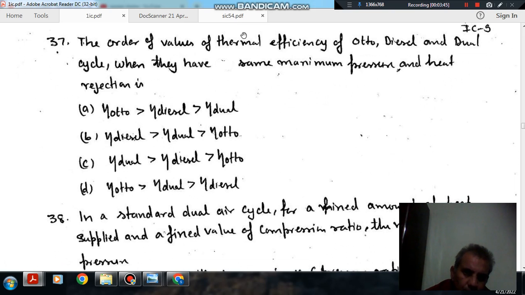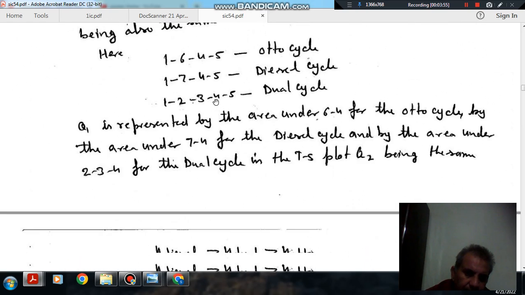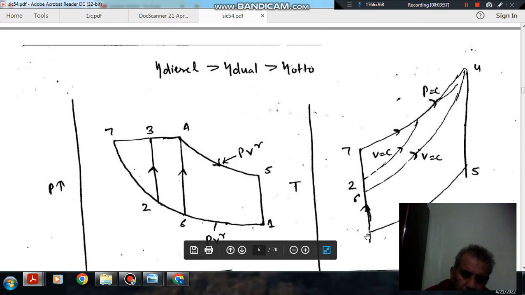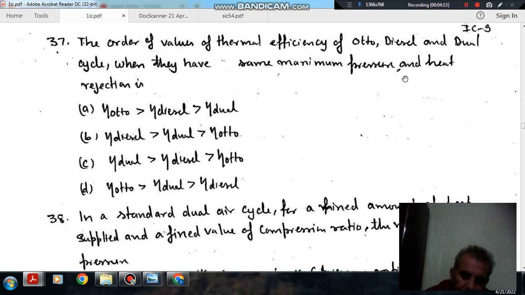Okay, so now the condition is the same maximum pressure and heat rejection. So process 4-1 is your constant volume heat rejection, should be like this. And now, to have the same maximum pressure and equal heat rejection...